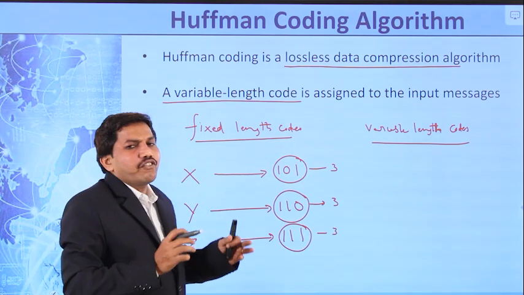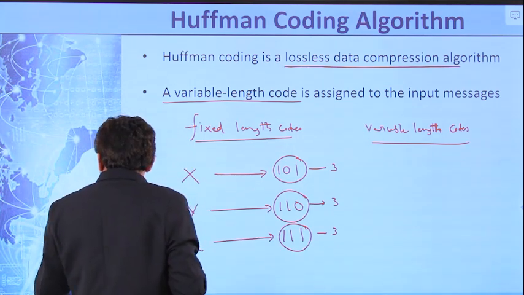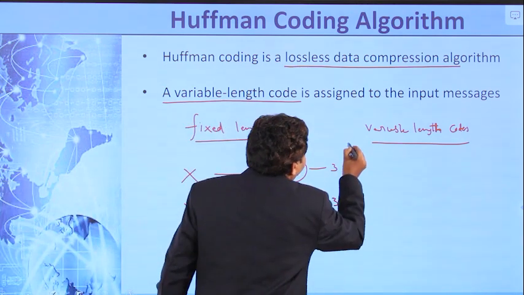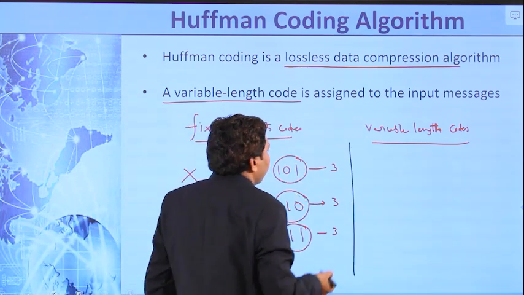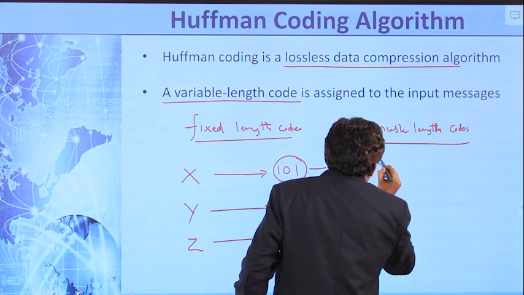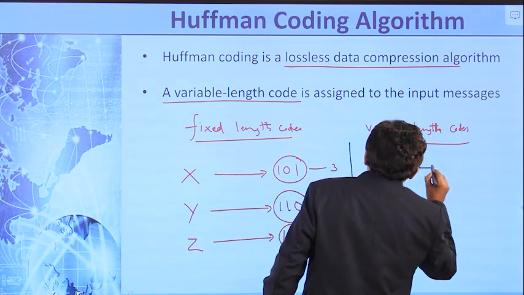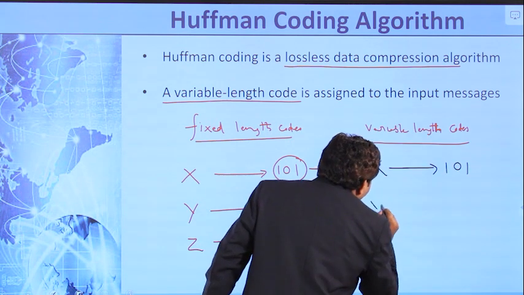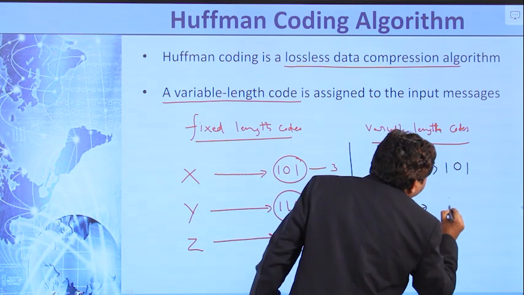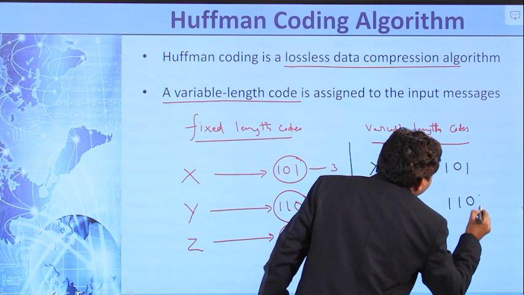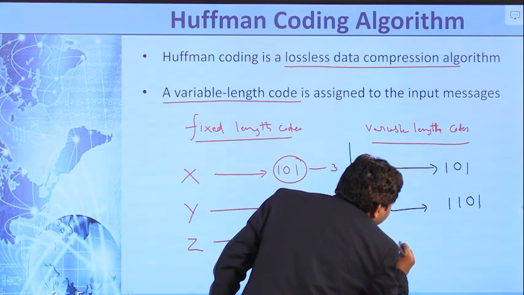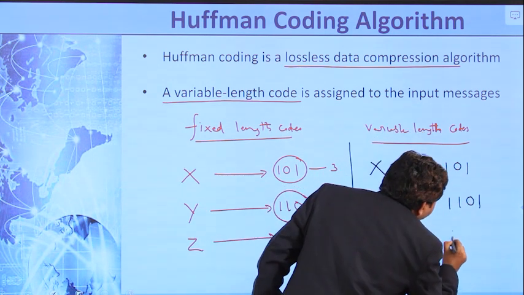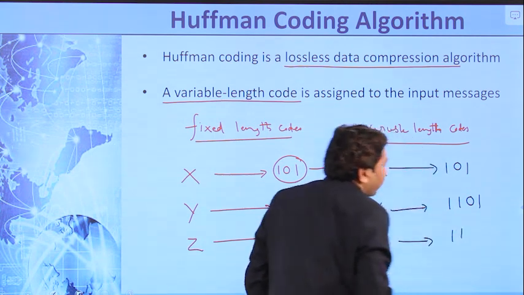But in case of variable length codes, the same symbol X is mapped to 101, the symbol Y is mapped to, let us say, 01, and the symbol Z is mapped to 11.